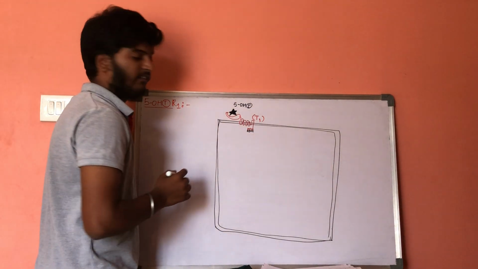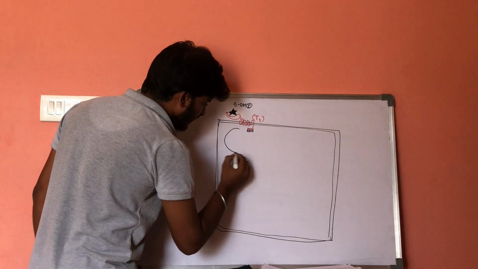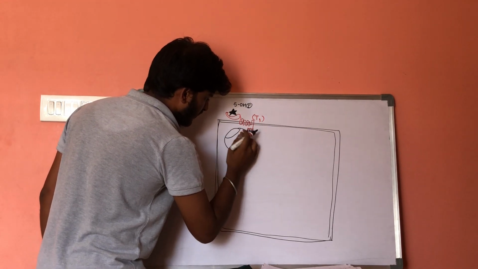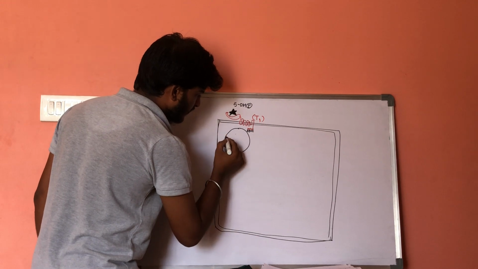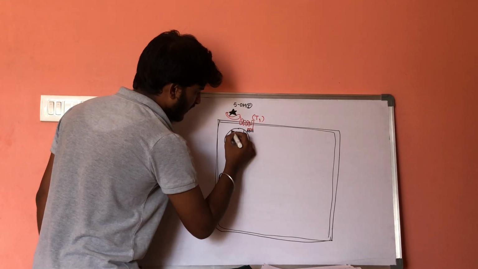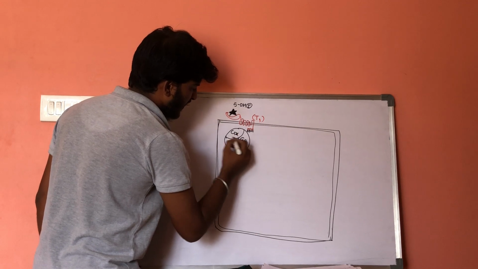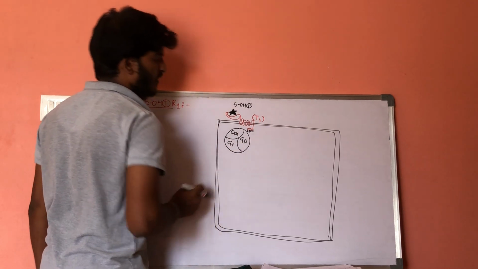Whenever intracellular signaling is activated, it will activate G protein, that is G alpha protein, G beta protein and G gamma protein.